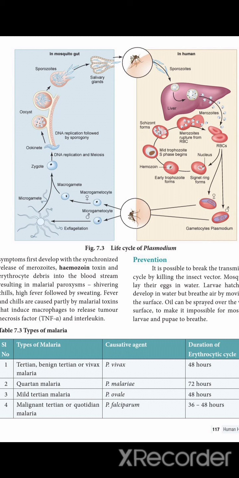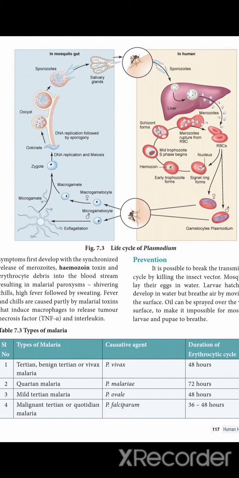The fever and chills are caused by the malarial toxins, which stimulate the macrophages to release tumor necrosis factor, because macrophages act as cell-mediated immunity. These cells are affected by Plasmodium. Now the types of Plasmodium.